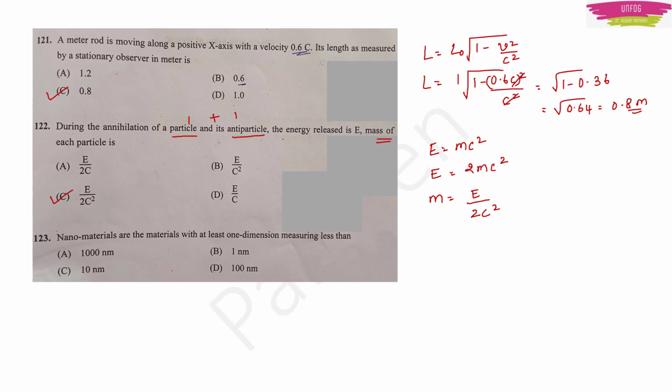Okay, moving on. Nanomaterials are the materials with at least one dimension measuring less than 100 nanometers. For nanomaterials, at least one dimension is less than 100 nanometers. Okay, next question. This is a repeated question. The option D is the right answer.